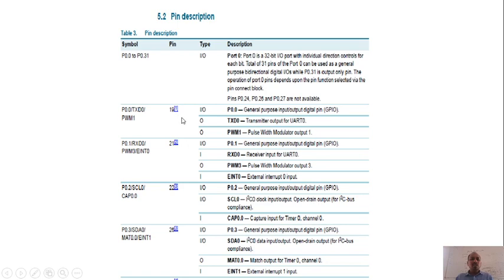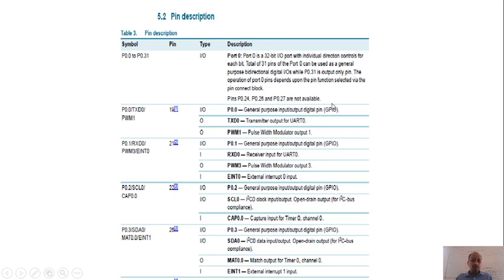Now this is the pin description. As I told you, I just took one snapshot which tells us about P0.0 to P0.31. Coming to P0.0, which is at pin number 19, just now we discussed pin number 19 is identified by P0.0. If this P0.0 value is 00, then it is going to perform the general purpose input output digital pin, that means GPIO.